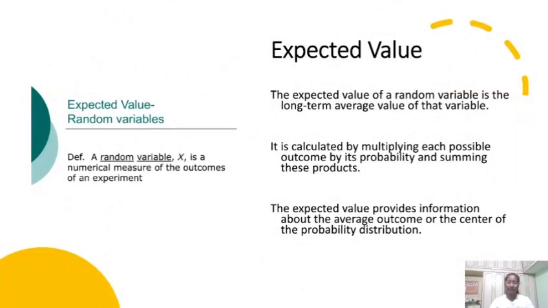Expected value. The expected value of a random variable is the long-term average value of that variable. It is calculated by multiplying each possible outcome by its probability and summing these products. The expected value provides information about the average outcome or the center of the probability distribution.